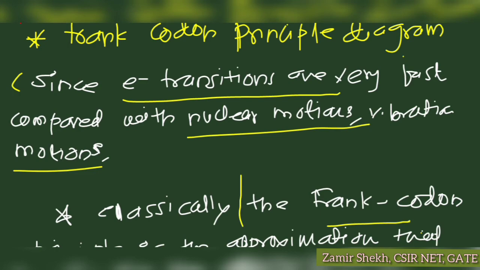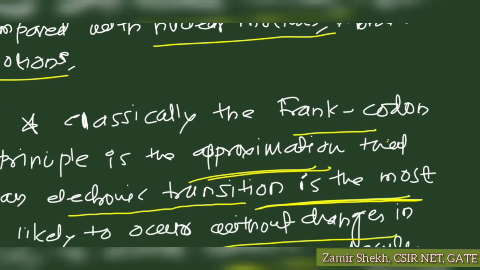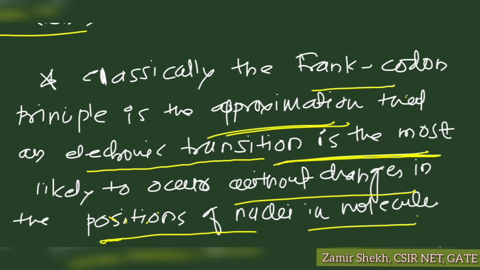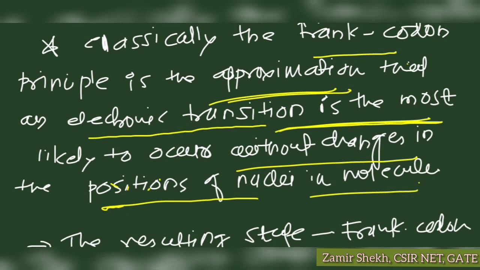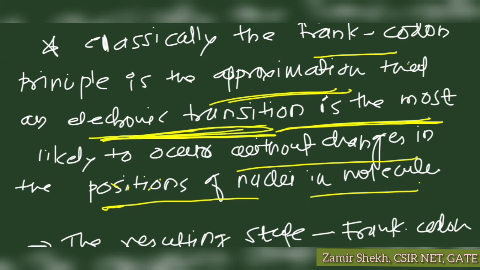Then classically, how can we state this Franck-Condon principle? Classically, the Franck-Condon principle is the approximation which explains that electronic transitions occur without any change in the position of nuclei in a molecule.